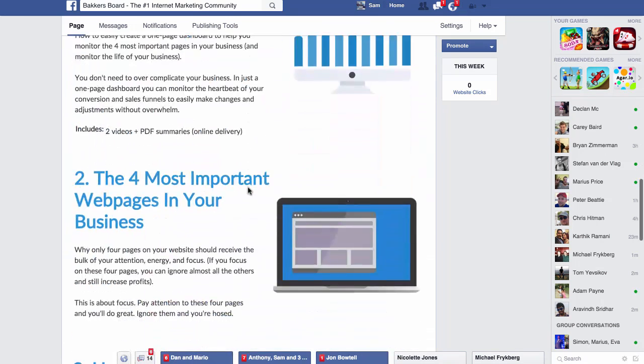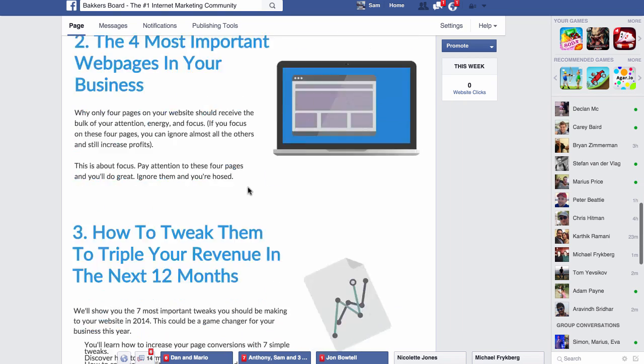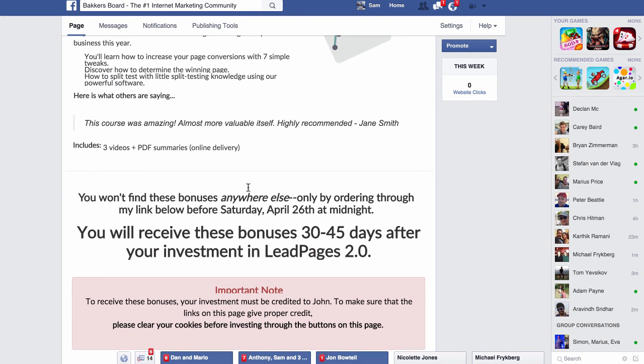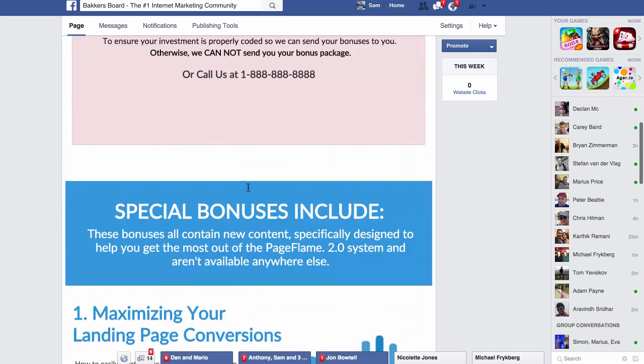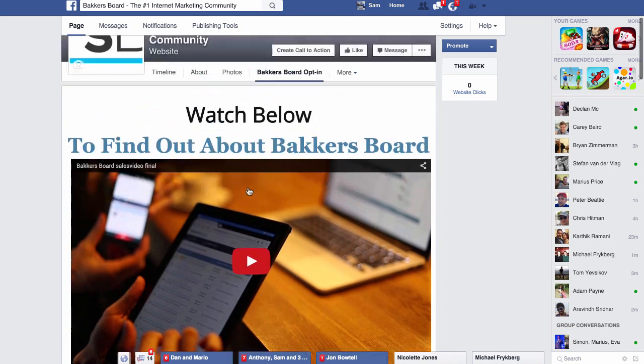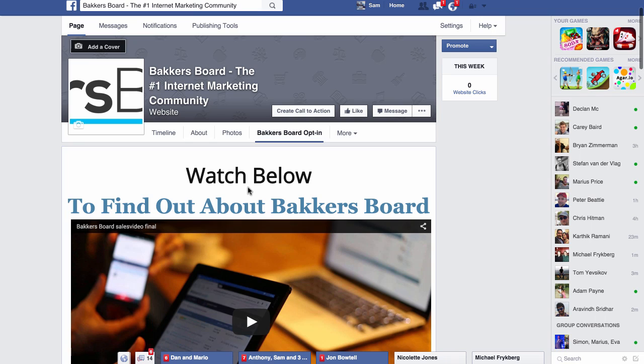If you're looking for a Facebook page builder for you or your clients, this is, from what I've seen, a really good solution. It'll allow you to generate leads, it'll allow you to make sales inside of Facebook and customize your pages as you want, to look as you want within the system. It's easy to edit, even if you're really challenged design-wise, such as I am, you'll be able to do this as well.